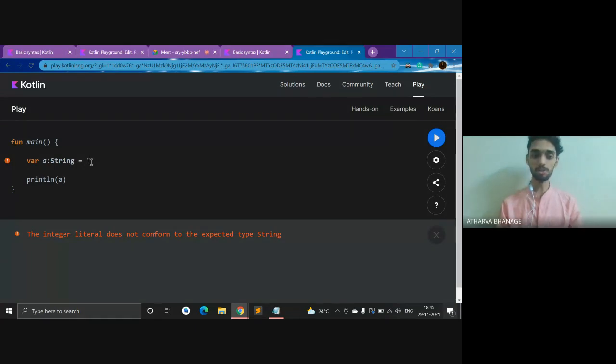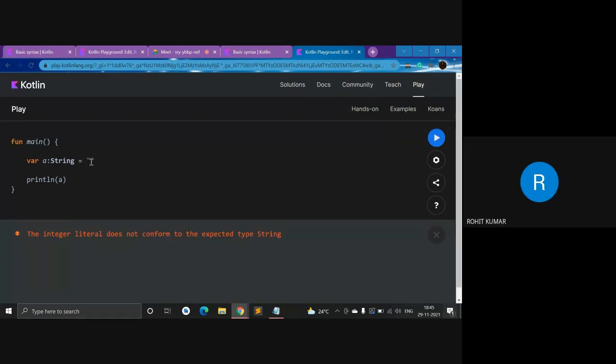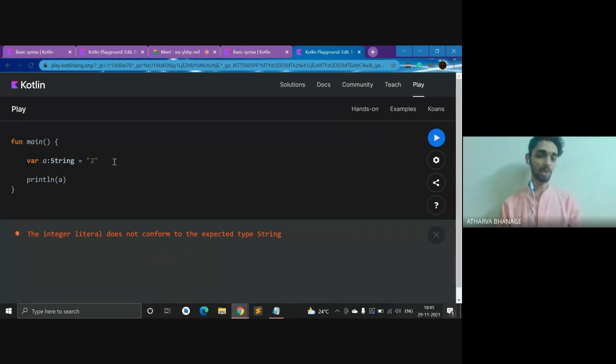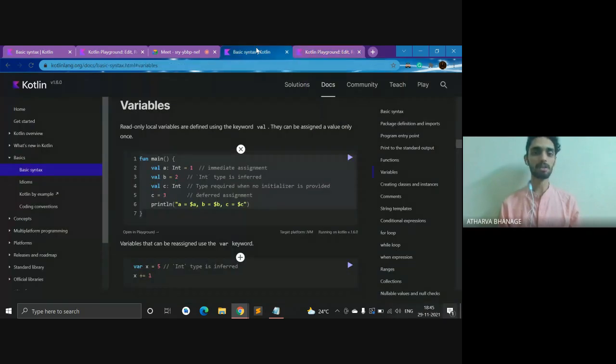Because for a string you need to... given is an integer and defined as a string. Absolutely no double quotes. Yeah, no double quotes. So now if I have kept the double quotes and I run it, it works. So you need not define this, but it's a good practice again. This also works, but yeah, it's always a good practice.